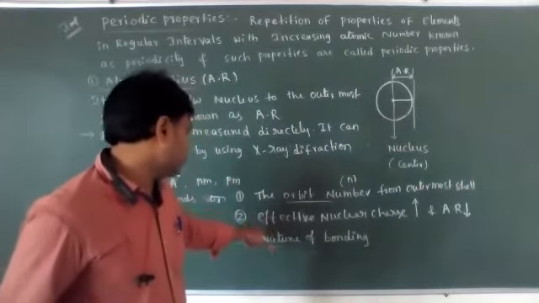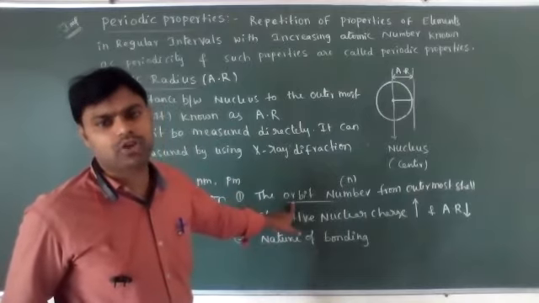Let's see that first point, the orbit number from the outermost shell.